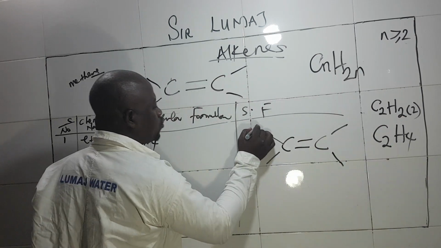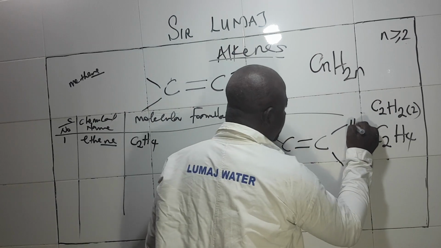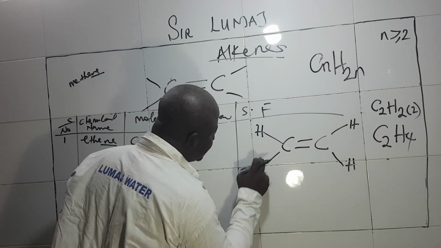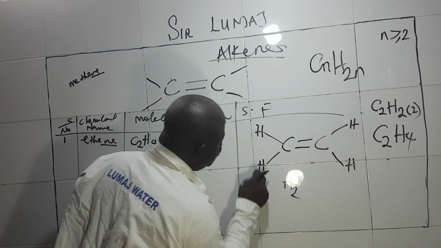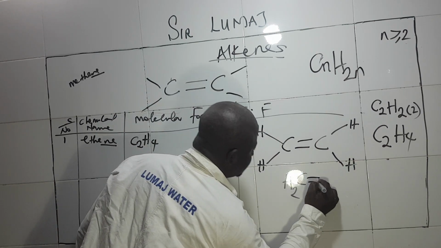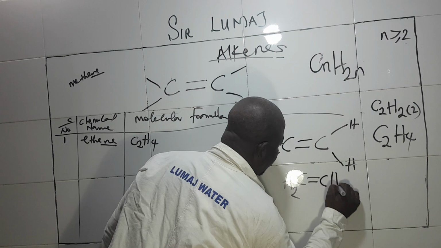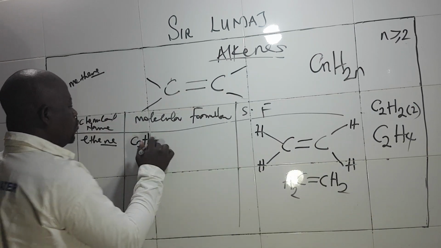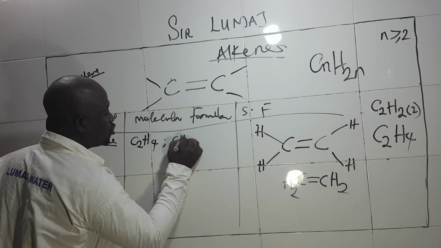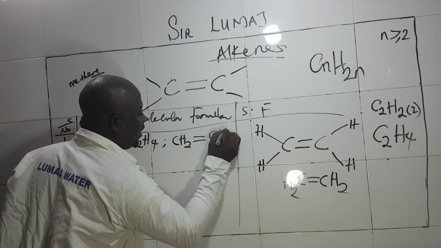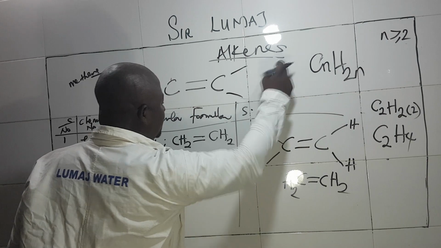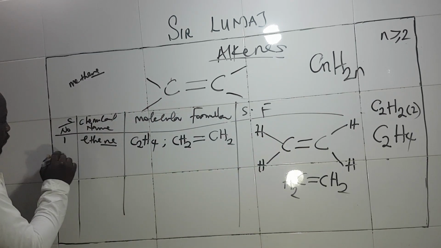How many hydrogen do we have? This is 1, 2, 3, 4. So if you want to condense this, the way we said it in alkane, we can say this is CH2, 2 hydrogen, then we have this CH2. I think that is clear enough. You can write C2H4 or you write CH2 double bond CH2. Once you see double bonds, you are talking about what? Alkene group.